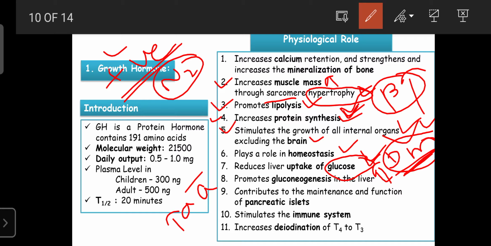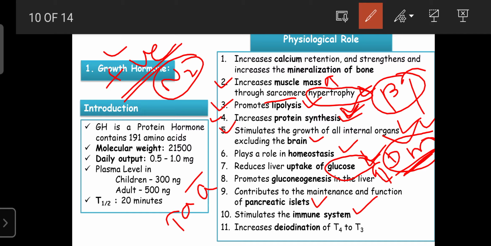Okay. And also it can contribute to the maintenance and functions of the pancreatic islets. It is one of the good beneficial effects. It is involved in maintaining and regulating the functions of the pancreatic islets. And also the growth hormone can stimulate the immunity. It is another beneficial effect of the growth hormone.